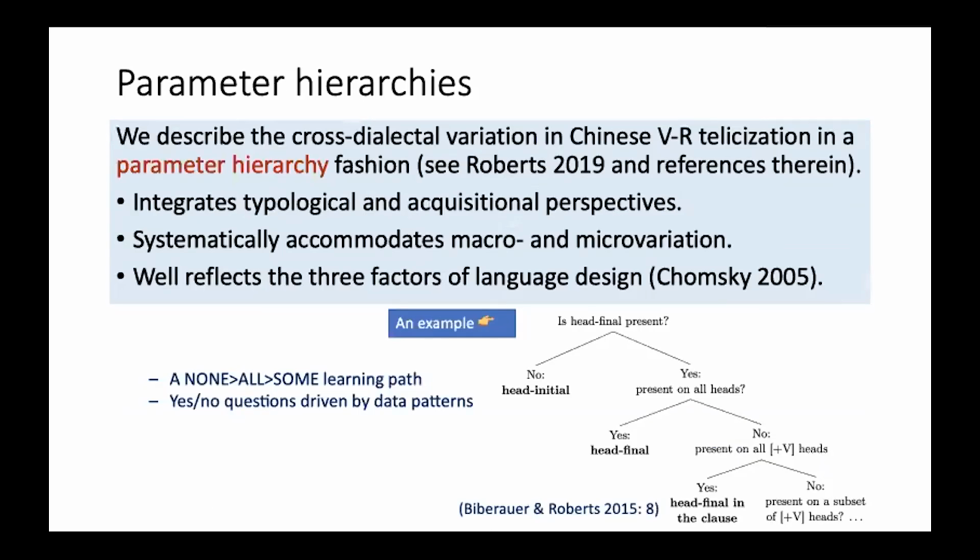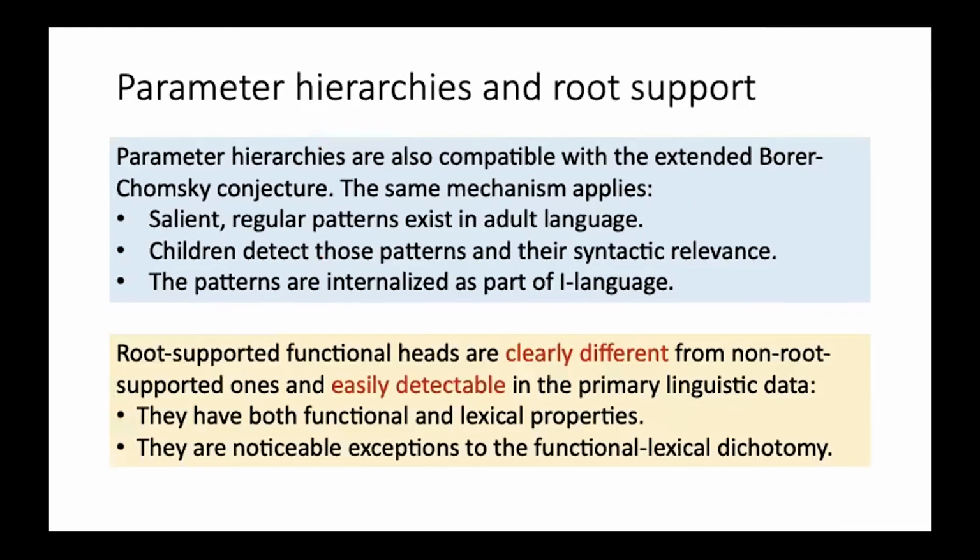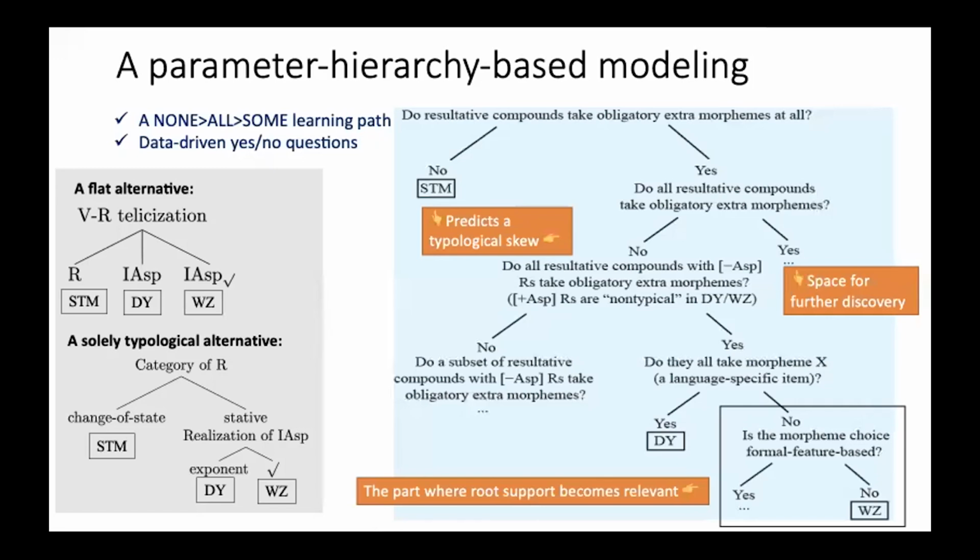Our parametric modeling builds on the parameter hierarchy approach, which we find conceptually very appealing. I see that we're pressed for time, so I'll skip this background slide and skip this one too. Okay, so this hierarchy on the right is our preliminary modeling. It may well need further improvement, of course, but the basic idea is already there. So we model the microvariation via a series of yes/no questions, which fall in a particular learning path. The way of functional head externalization becomes relevant as we move from the more macro part to the more micro level of the parameter hierarchy, as in here.